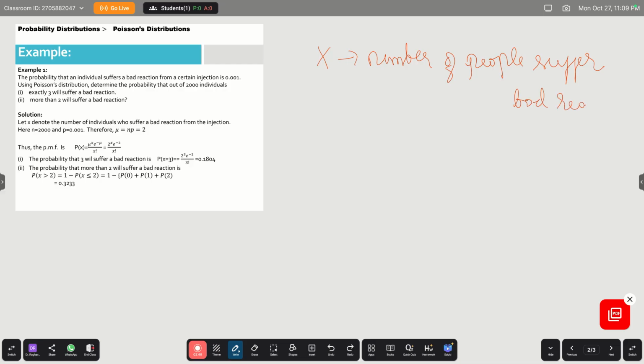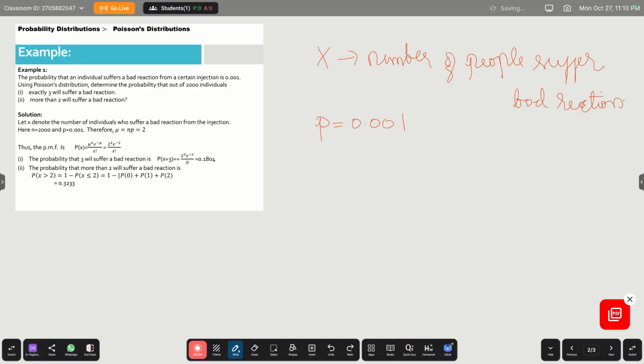Out of a large number of people, how many will suffer? It will be a very small probability because everyone will not have the side effect. In this problem, the probability is just 0.001. That means out of 1000 people, there is a possibility that one person will be affected.